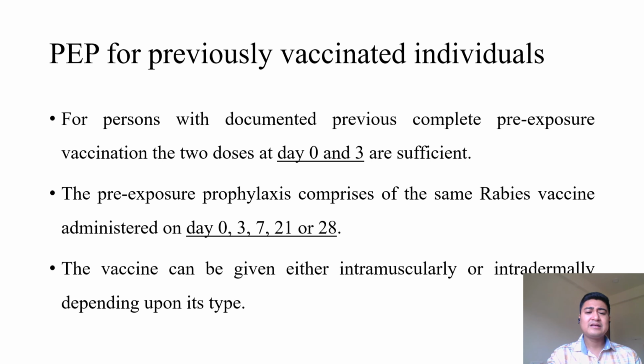Again, the rabies vaccine, either in pre-exposure prophylaxis or post-exposure prophylaxis, is to be given either intramuscularly or intradermally, depending upon its type.